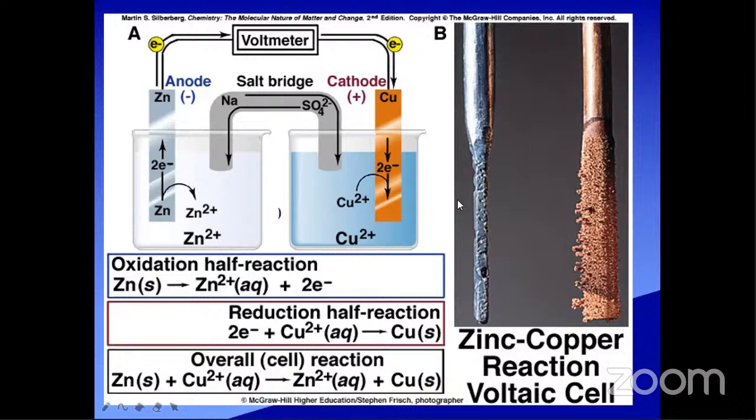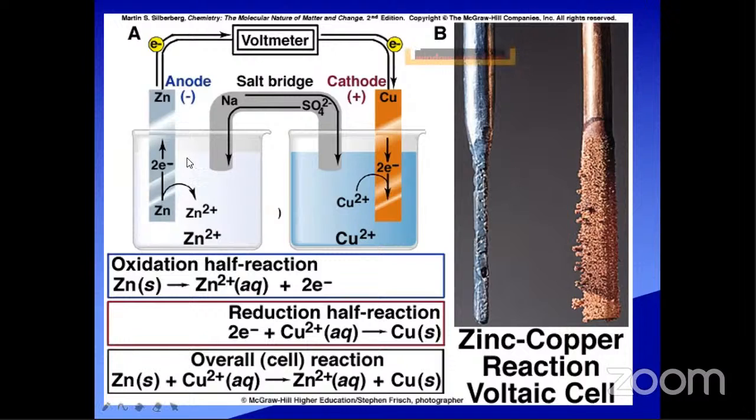First of all, the two rods are like this one and this one. After the chemical reaction takes place, what is happening? Zinc is dissolving in the zinc sulfate. That means some of the zinc is losing electrons. So the zinc rod is dissolving in the zinc sulfate solution. So it is losing electrons. That's why some part of the zinc rod is disappearing, dissolving in the zinc sulfate solution.